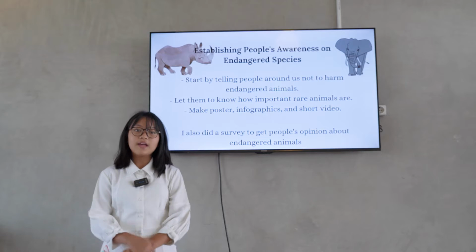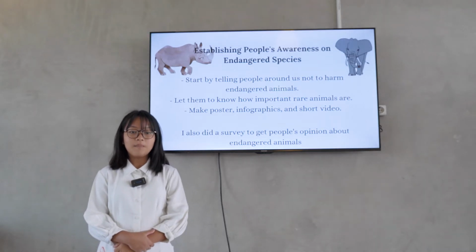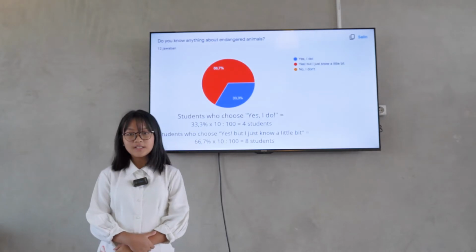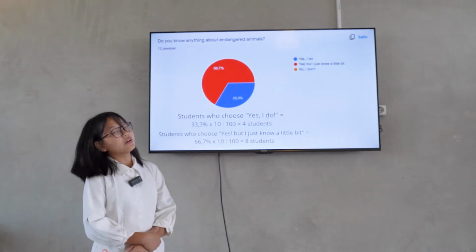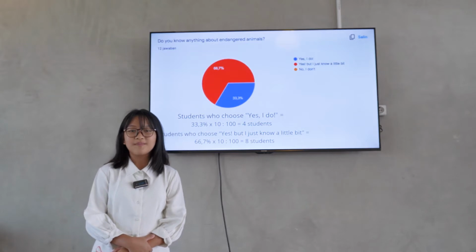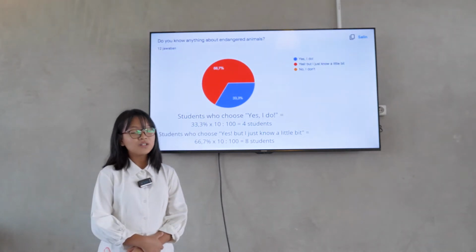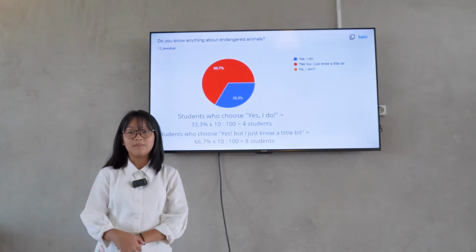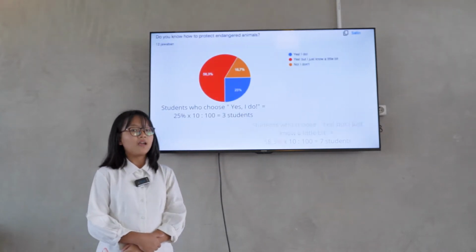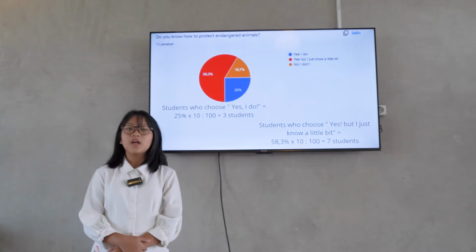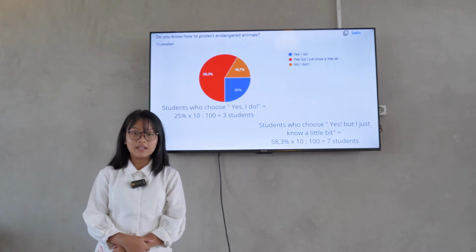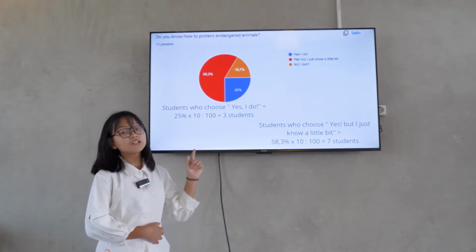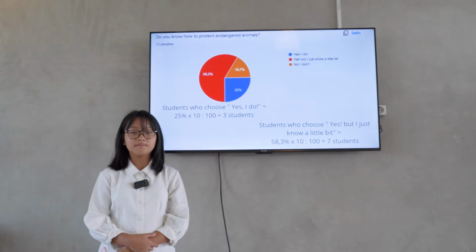I also did a survey to get people's opinion about endangered animals. For question number 1, do you know anything about endangered animals? 4 students chose yes, I do. 8 students chose yes, but I just know a little bit. For the second question, do you know how to protect endangered animals? 3 students chose yes, I do. 7 students chose yes, but I just know a little bit.